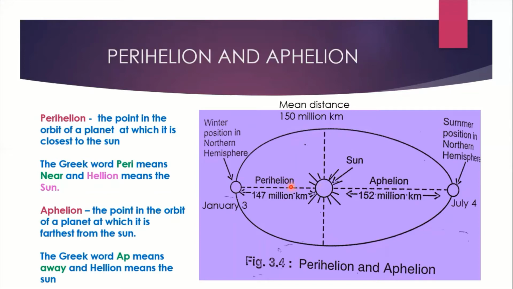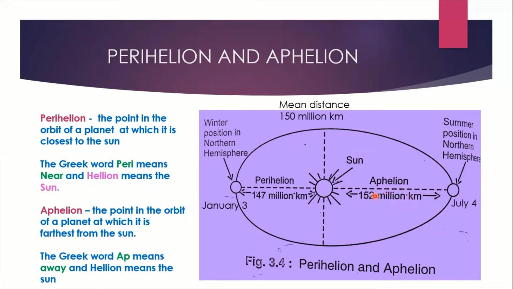So this particular point or time is known as the perihelion. That means the point in the orbit of earth at which it is closest to the sun. The Greek word peri means near, and helion means sun, so it is the nearest point. Now aphelion means the point in the orbit of earth at which it is farthest away, the longest distance, that is 152 million kilometers.